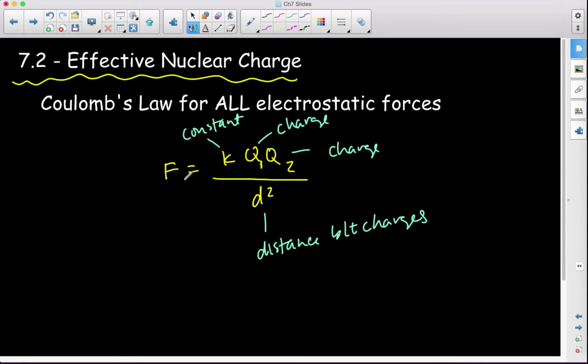And this is the force of attraction or repulsion between any electrostatic species, where when we say electrostatic, we just mean charged species. So if we say electrostatic attraction, we're talking about the attraction between charged particles, or repulsion if that's what it happens to be.